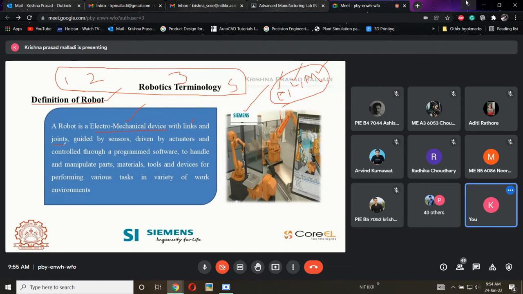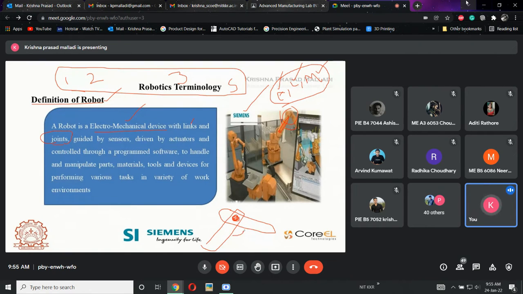And a joint is nothing but the connecting part between these two. See here, this arm and this arm are connected by a link or by a support, that is known as a joint. If there is an arm and there is one more arm, then this connecting point is called a joint.